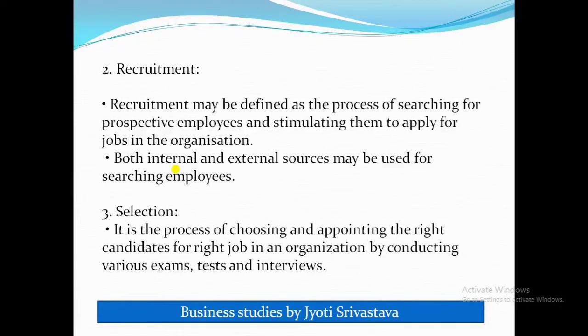A 1 mark question again can be asked: name the negative process in the staffing process. So selection is said to be the negative process. Clear? And do you know what is the main objective of selection? It is to select the best among the available and to make the selected candidate realize how seriously things are done in the organization. Means you can't any day bring anyone to the organization and ask them to fill the vacant position. It is a very tedious process, and after lots of hard work one is selected.